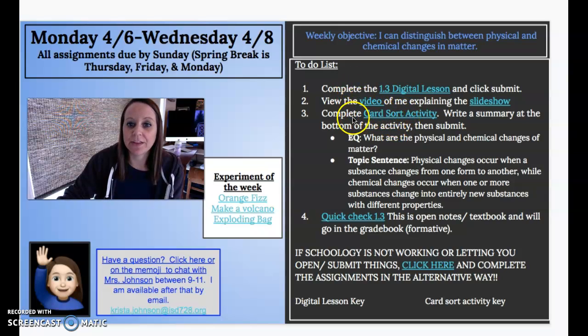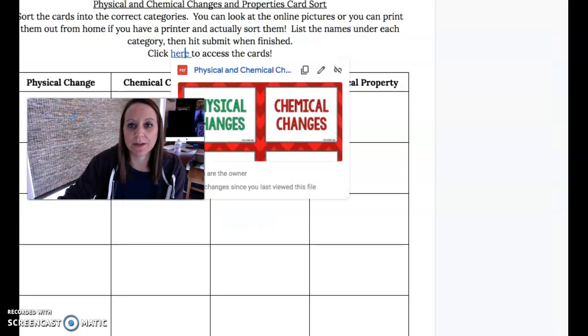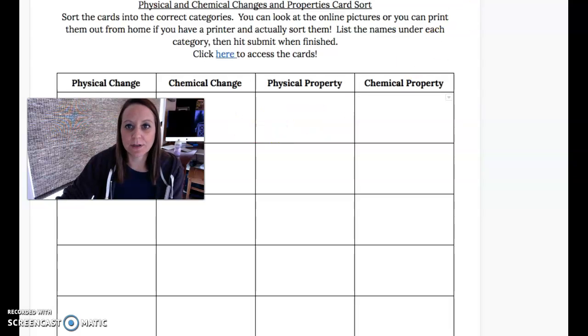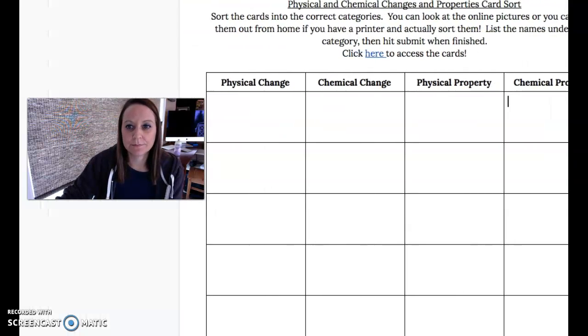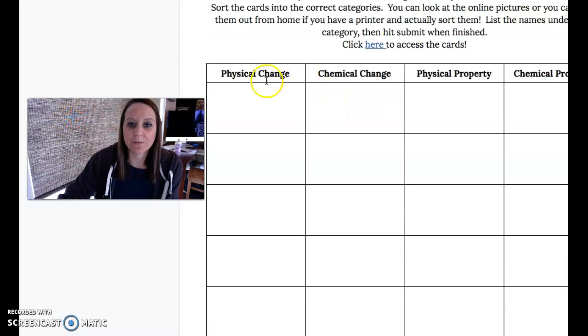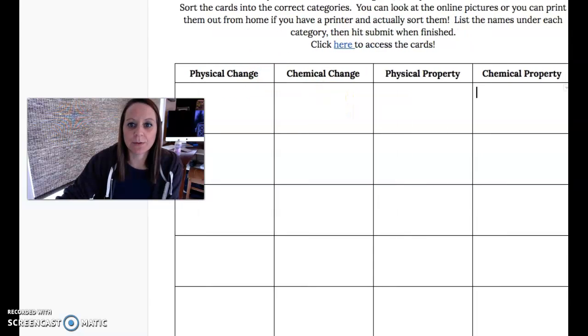Then the next day, on Tuesday, you're going to go into this card sort activity. This is also a Schoology assignment that is probably not going to work when I click on it right now, so I have it up here somewhere. What will happen when you go into that Schoology assignment is a sheet like this will come up. The objective and the essential question are listed at the top here. And then there are 4 columns: physical change, chemical change, physical property, and chemical property.